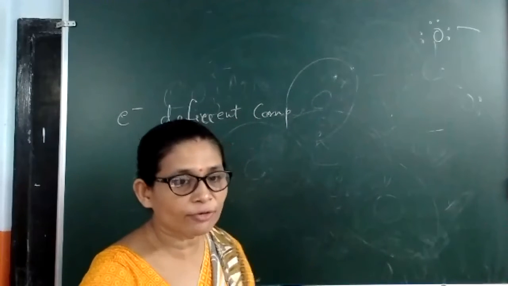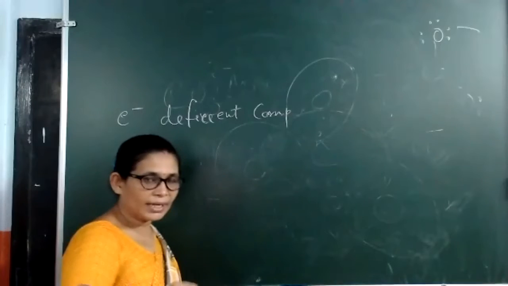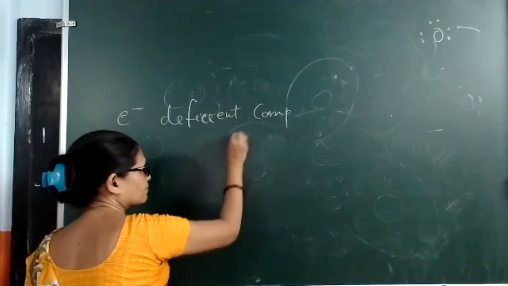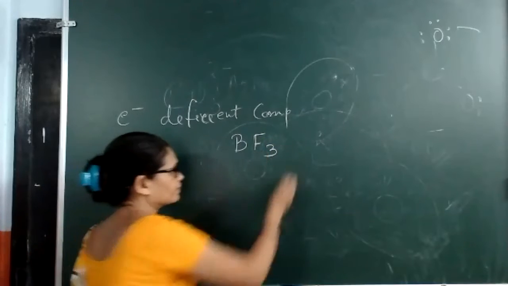Few examples you have to keep in mind because these examples will come again and again. Many examples you will get, but the most common example is BF3,